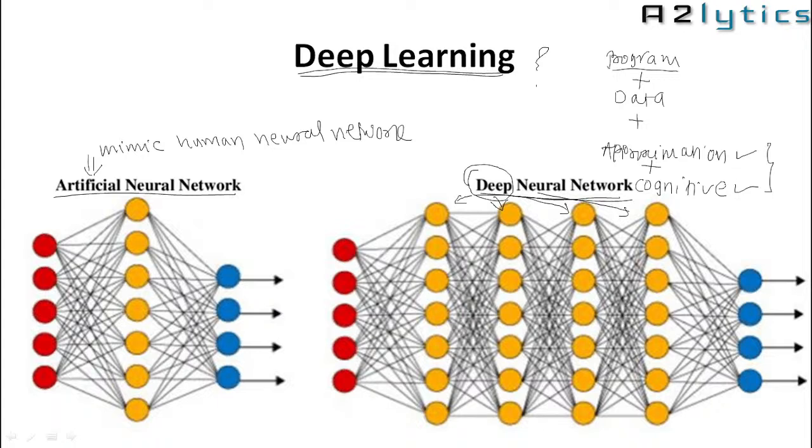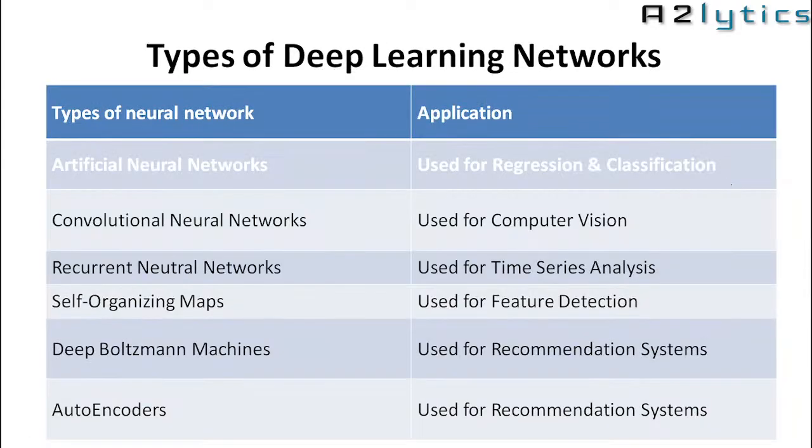Okay, so program, data, approximation, cognitive, these features we want to use in the machine, and that process is called as a deep learning process. What are the types of deep learning networks? So there are different types of networks available.